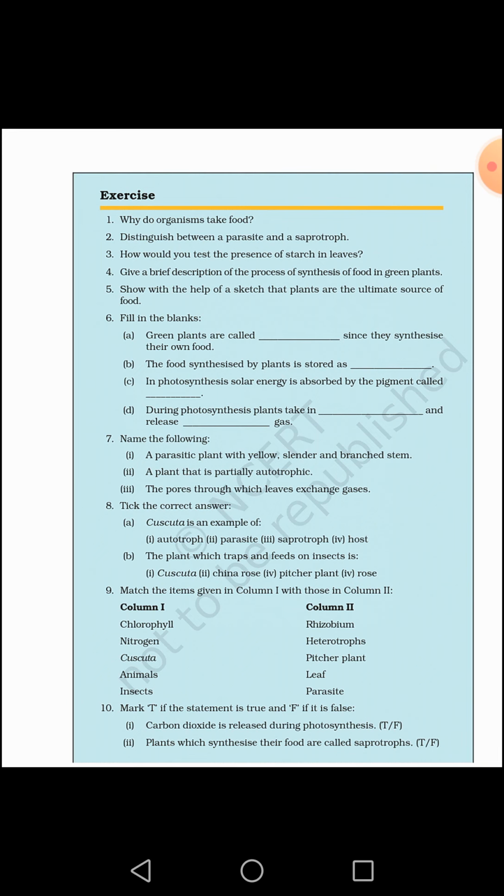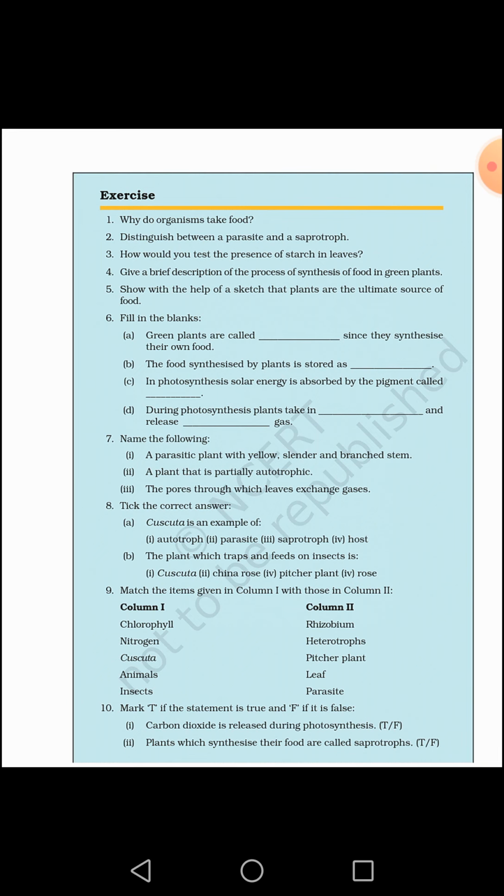Firstly, you have to take a leaf from the plant and then you will boil this leaf in alcohol. Why are we boiling this leaf in alcohol? Because alcohol removes all the chlorophyll from the leaf, and we know the green color of the leaf is due to chlorophyll. So after boiling in alcohol, all chlorophyll is removed and the leaf becomes colorless.